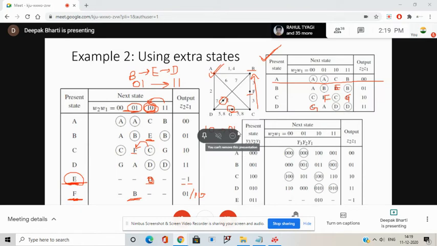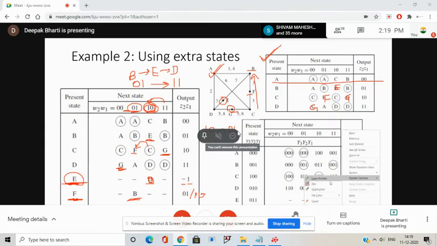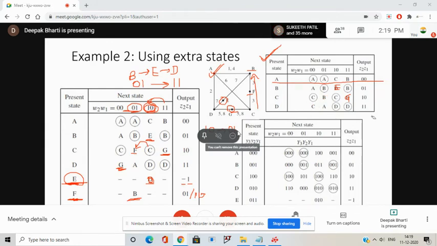So about G, from where can the G state be reached? G state can be reached either when a transition is made from C to D or D to C. Check the table. C to D transition is possible and D to C transition is also possible.